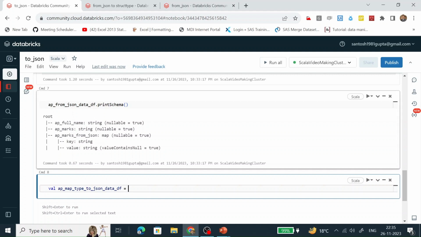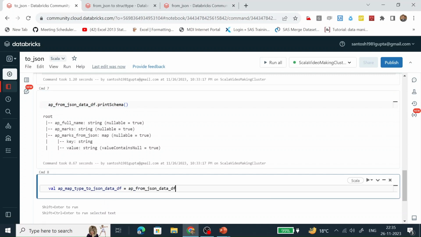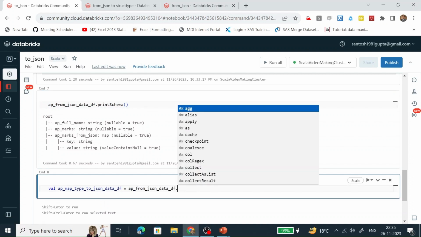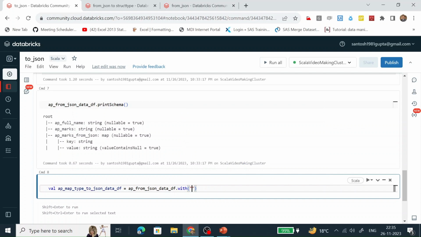We are going to create a column; the name of the column is AP map type to JSON.